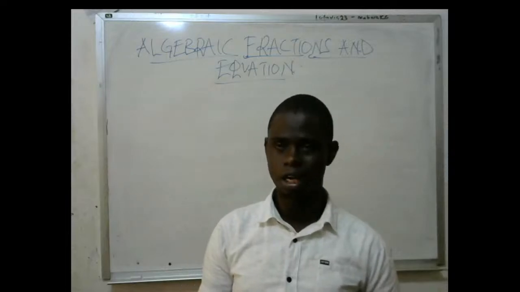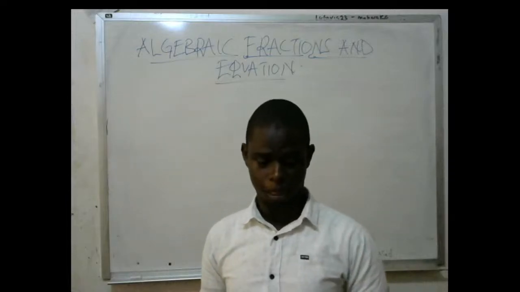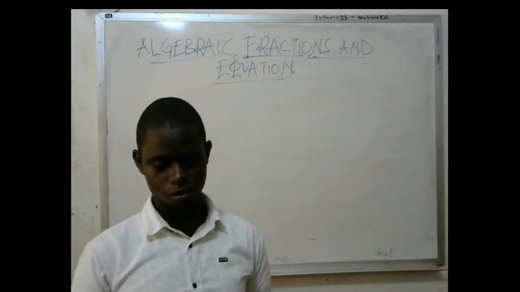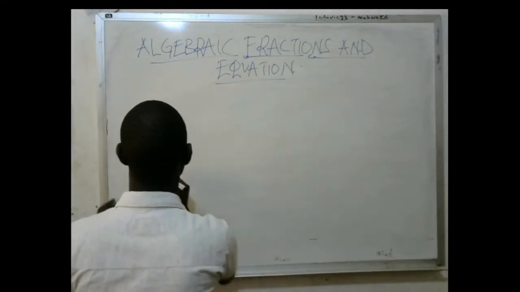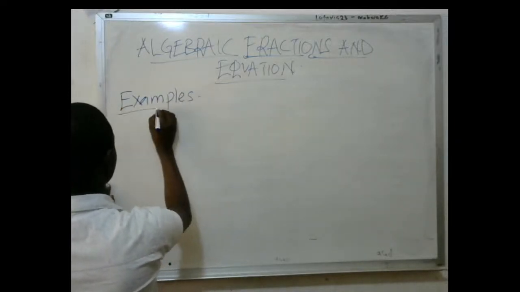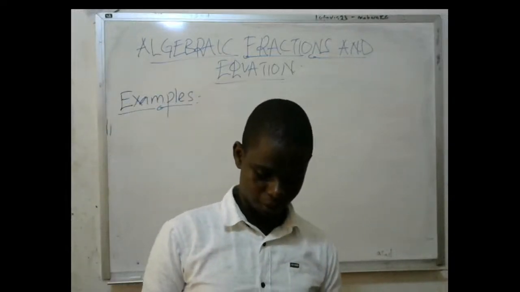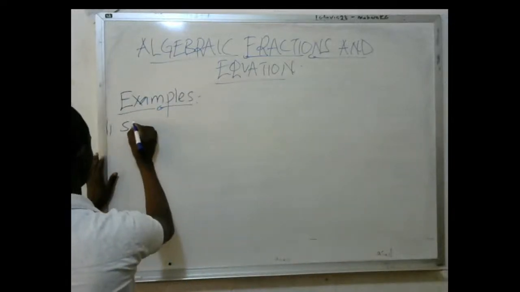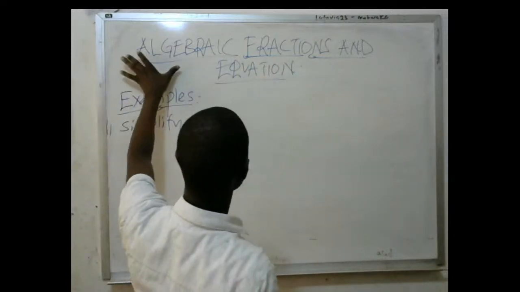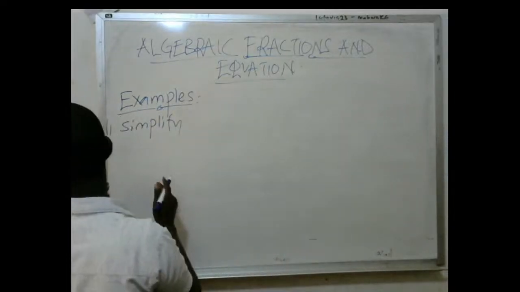Now, straight away, we are going to go to the examples, because in math, we basically look at examples, and we do the examples. I'm going to do some examples, and I will refer you to other examples also. Now, let me write down example 1. They are telling us to simplify the following fractions completely. Simplify. In the first place, we are going to look at the algebraic fractions. Basically, we are going to first concentrate on the fractions.